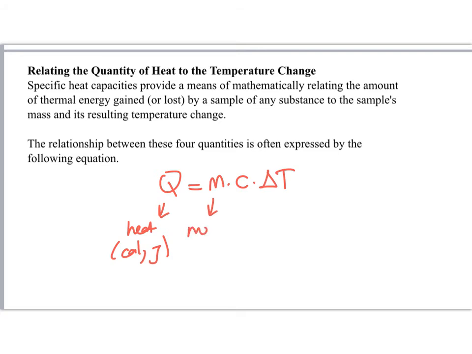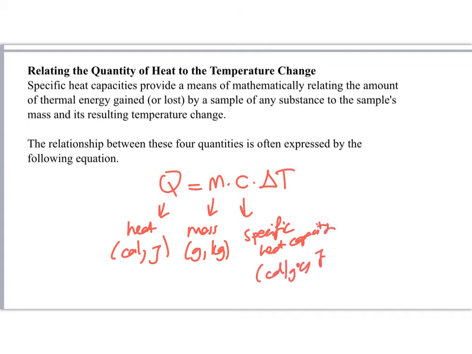M is the mass in gram or kilogram. C is the specific heat capacity in unit calorie per gram degree Celsius or joule per kilogram Kelvin. And this is the change in temperature in Celsius or Kelvin.